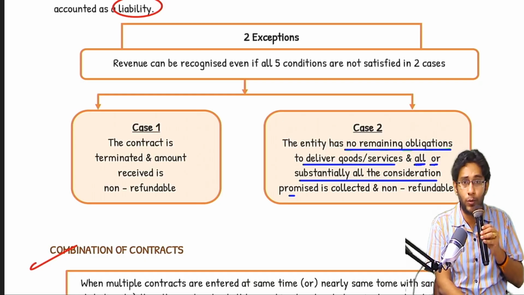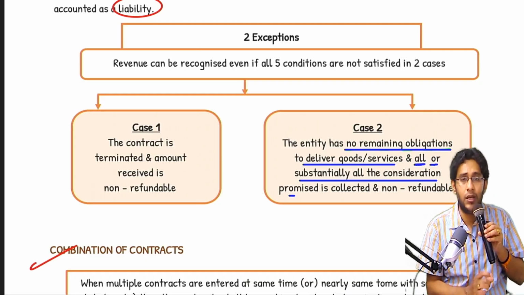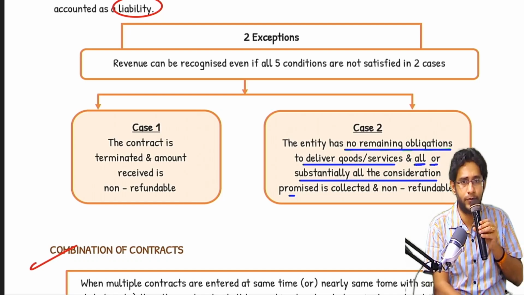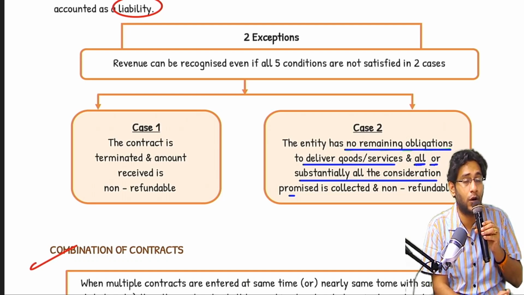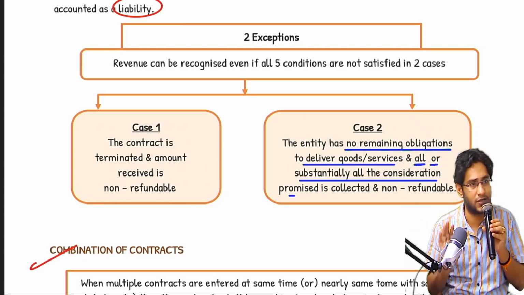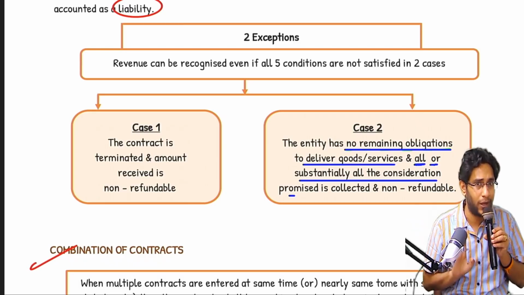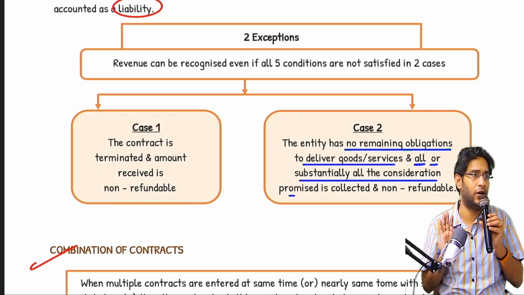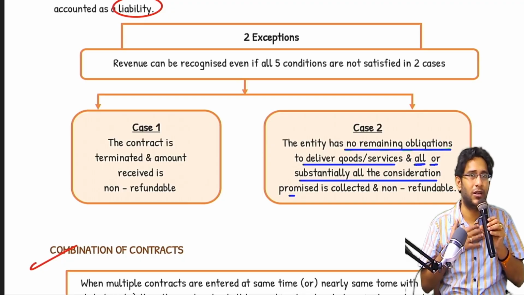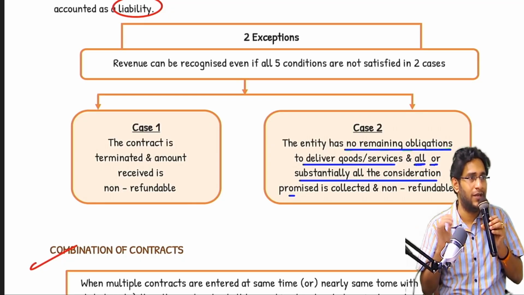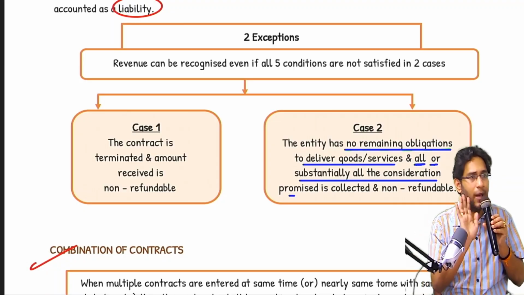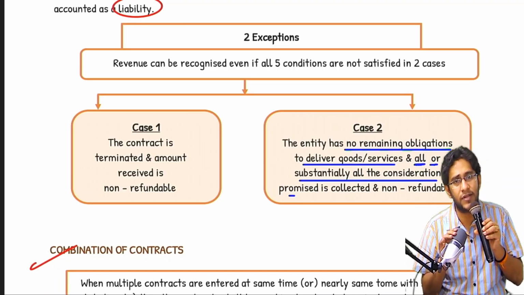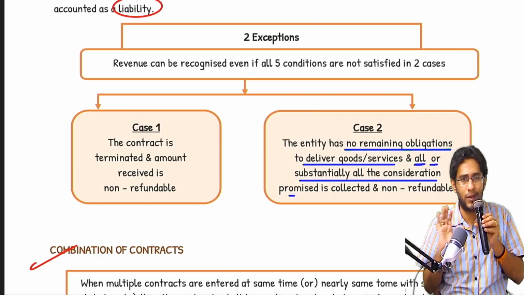I said, okay, no problem. But if you don't turn up in the next 1 month, whatever amount you are paying me today will be non-refundable. The contract is cancelled. We will allot this flat to some other customer. Moreover, whatever amount you are paying will not be refunded to you. Okay. But I know that the customer is not going to come again. The sale will not happen. There is no probability that the sale will happen. So, on the safe side, I recognized it as a liability.